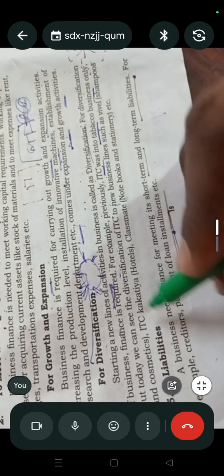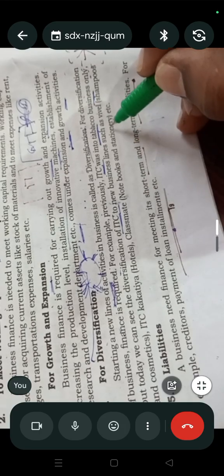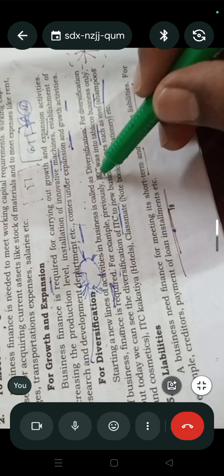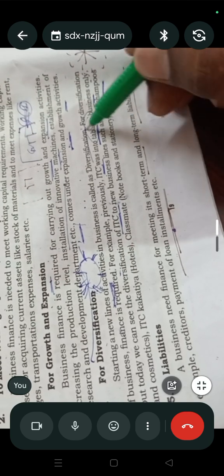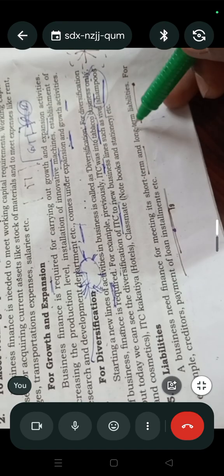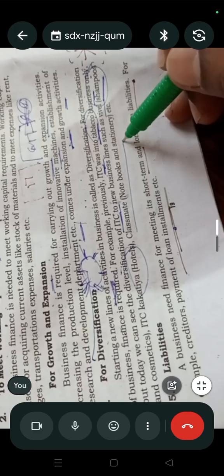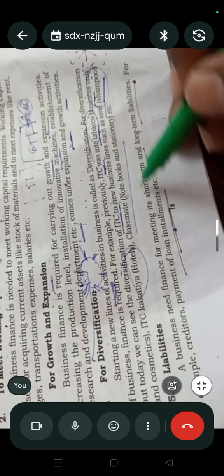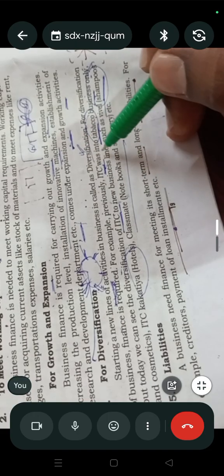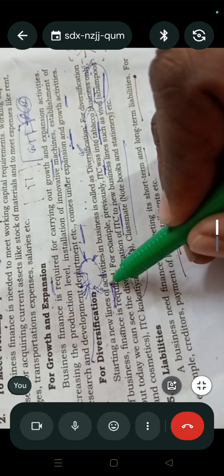But today we can see the diversification of ITC, with new business lines such as wipes and shampoos. That means in olden days, ITC was producing only tobacco products. But now ITC is producing shampoos, cosmetics, hotels, and they are producing Classmate notebooks. That means producing a variety of goods. Producing varieties of goods is called diversification, or different lines of activities.